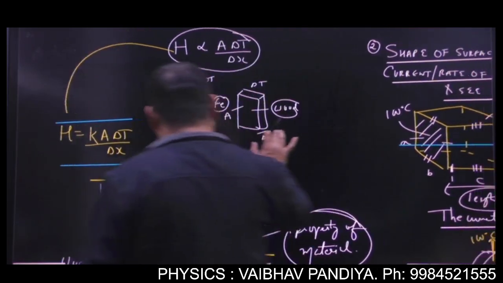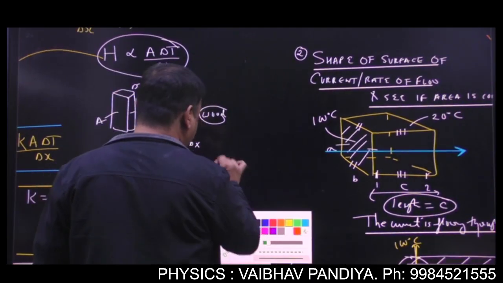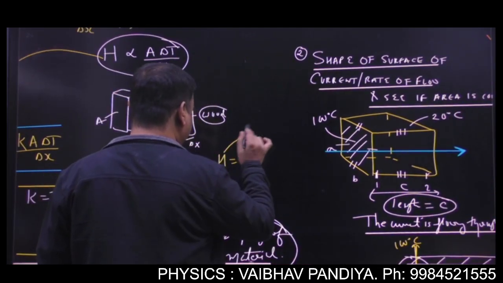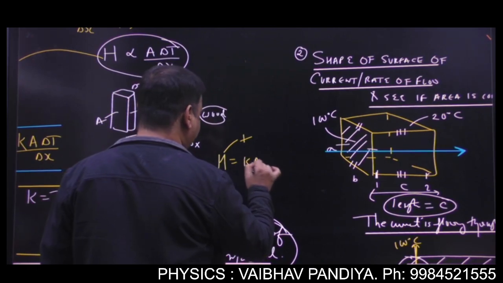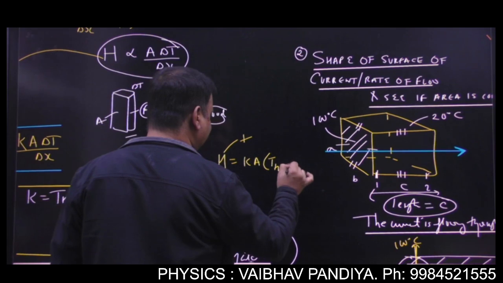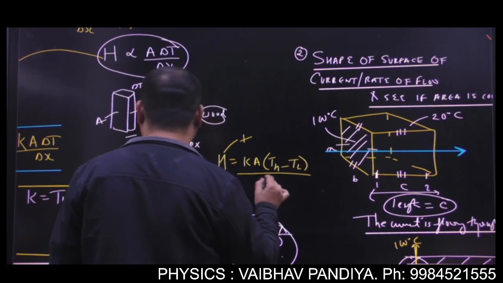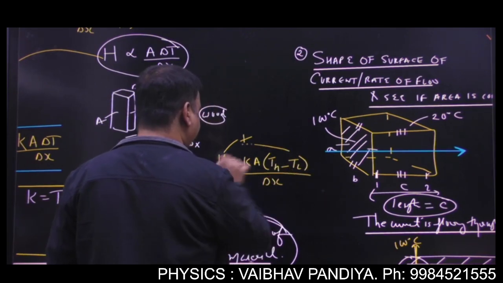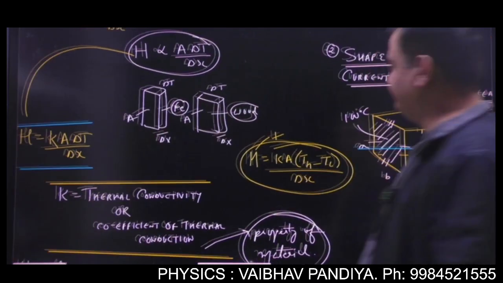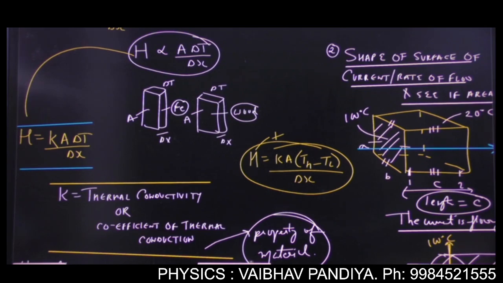Now basically when you apply this formula without sign, this will give you the positive value. So you will always write KA, higher temperature minus lower temperature, divided by the length through which the heat is traveling. Got it? We will see right now. When we apply with sign, then what will be the difference?